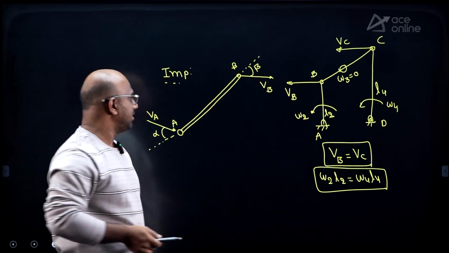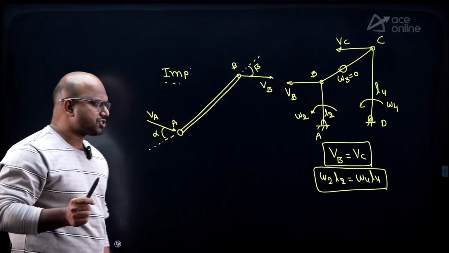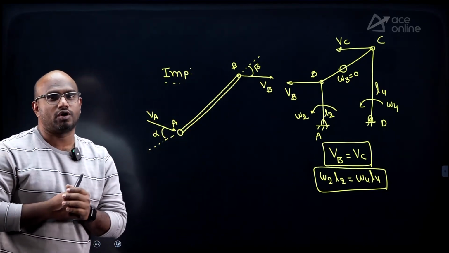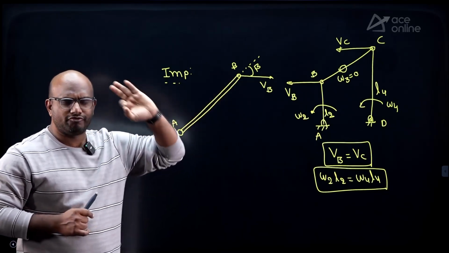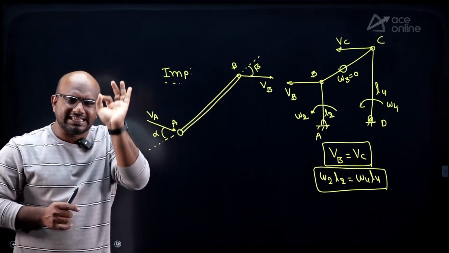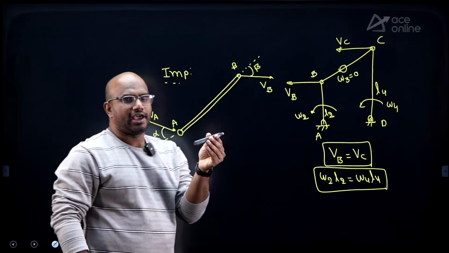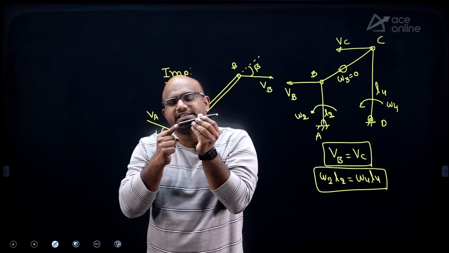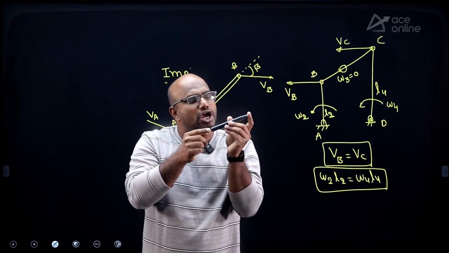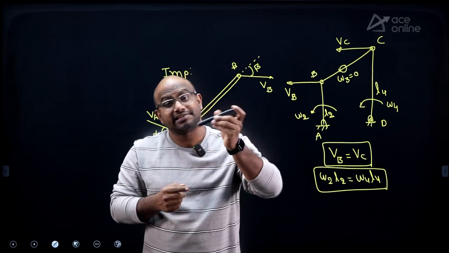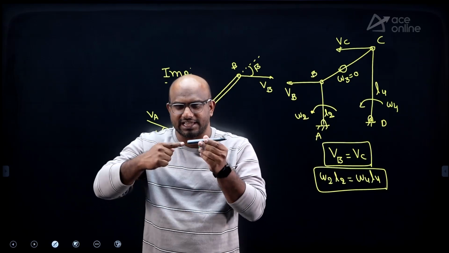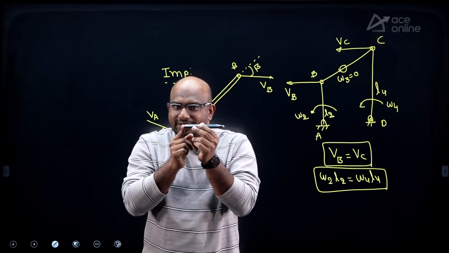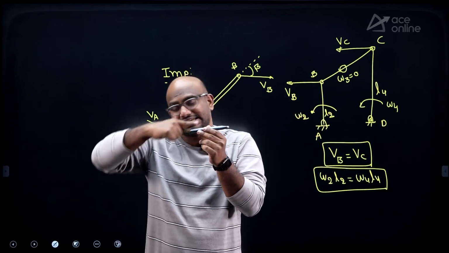If I know the absolute velocity at this location, then they often ask, what is the relation between these two? Very frequently they ask this question. The simple way of solving this is to assume the link is a rigid link. As the link is rigid, if this end is moving with 2 meters per second, how much is the velocity of this end also? Same, 2 meters per second. If this end is 5 meters per second, this end also 5 meters per second in the same direction, guys.